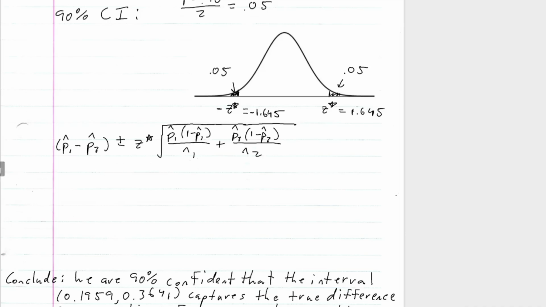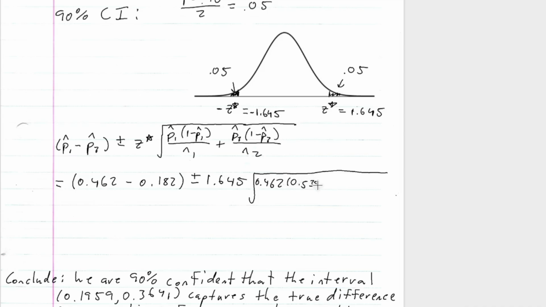This equals 0.462 minus 0.182 plus or minus 1.645 times the square root of 0.462 times 0.538 over 158, plus 0.182 times 0.818 all over 143.